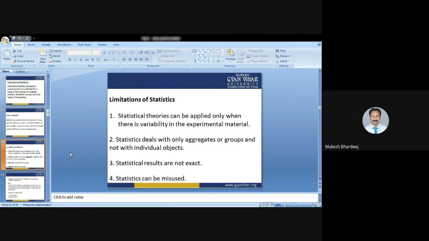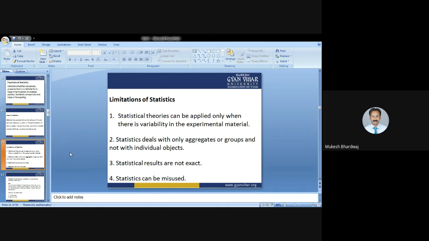There are certain limitations of statistics. Statistical theories can be applied only when there is variability in the experimental data. Variability in the experimental data means that when there are variations in the experimental material or data, only then can statistics be applied.